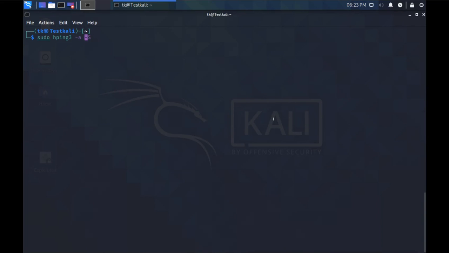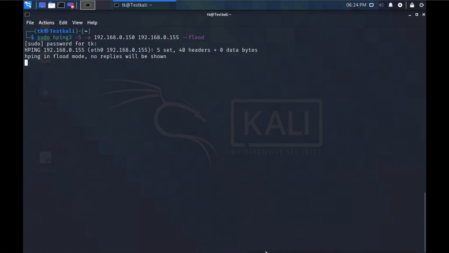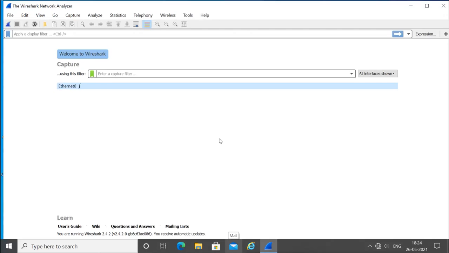First I will spoof the source address. I am going to spoof the address of the server, and do this attack on this machine, and I want to do flooding. So I will use the flood option, and when I run this, it will attack the destination machine. So this is the target machine.